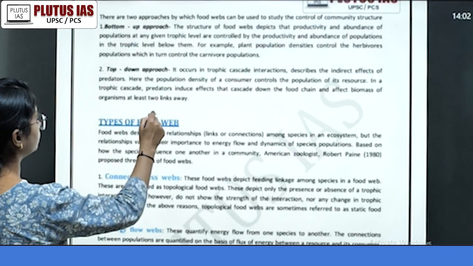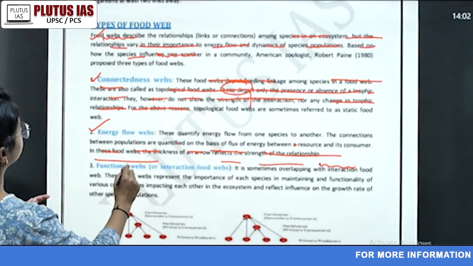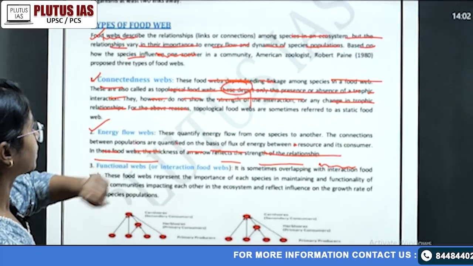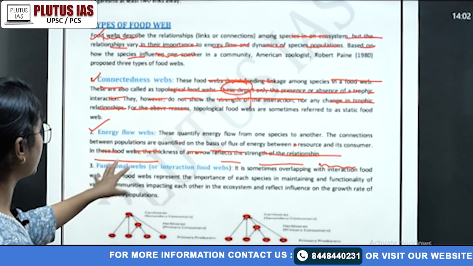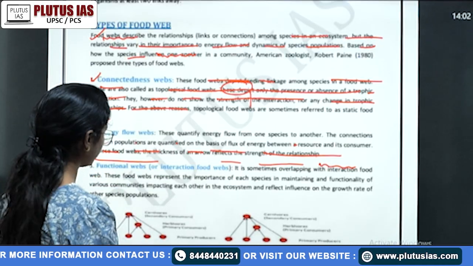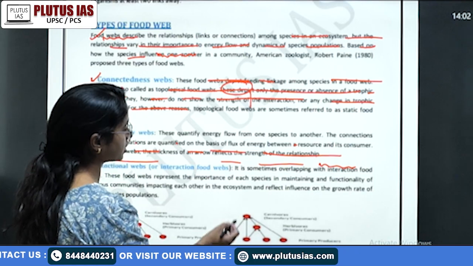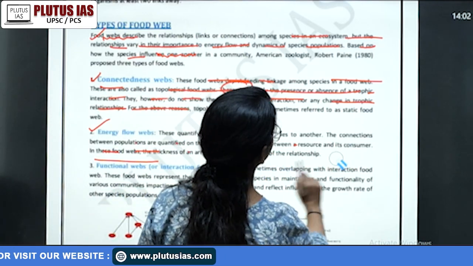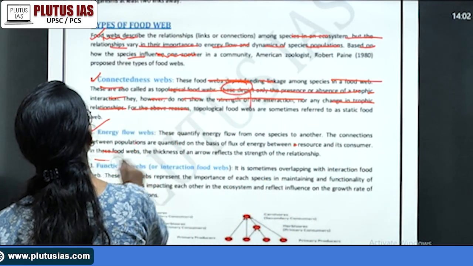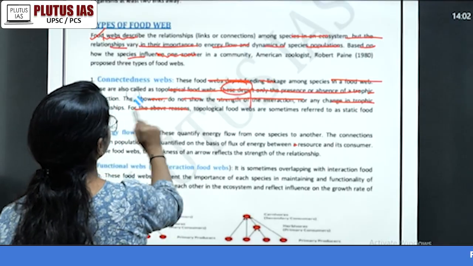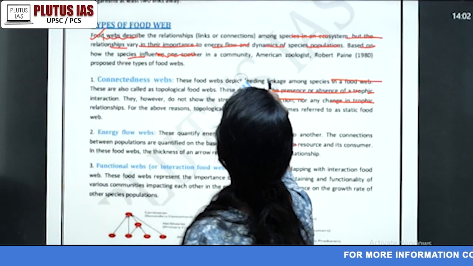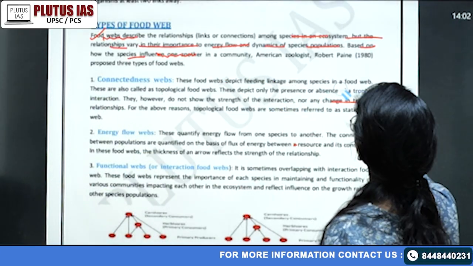What are the three types? The first is connectedness webs, the second is energy flow webs, and the third is functional webs. You have to understand it in a simple way: what is the connection, what is the energy, and what is the function. Actually there are three types of interaction in the population when we talk about the food web. Okay, what are the three types?